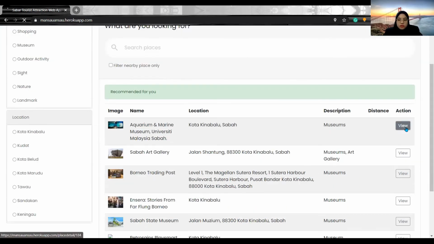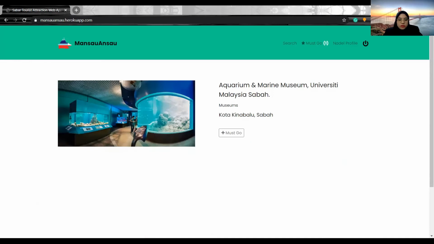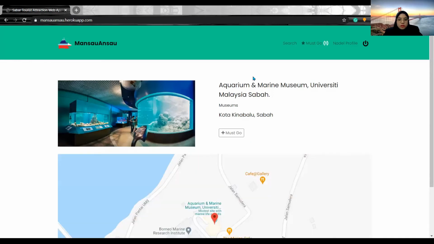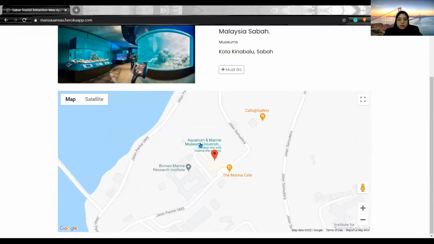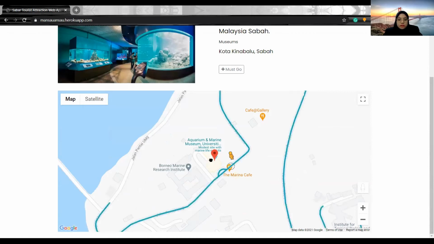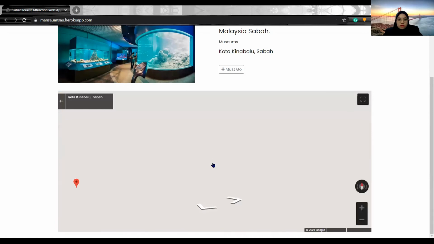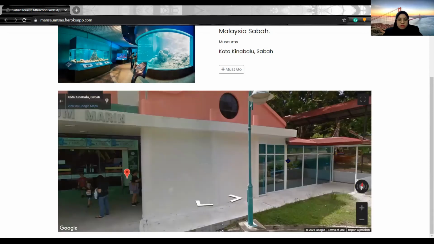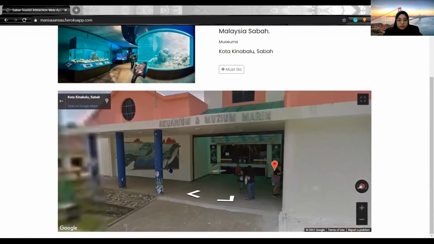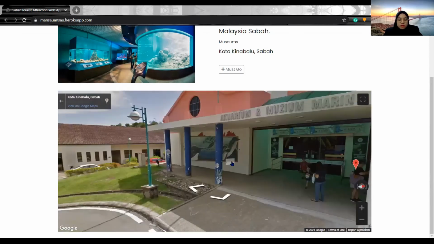If the user clicks view, it will display the tourist attraction image, the name, the description, the location, and also the map of the tourist attraction place. It will also provide street view if street view exists in Google services. It depends on Google Maps.